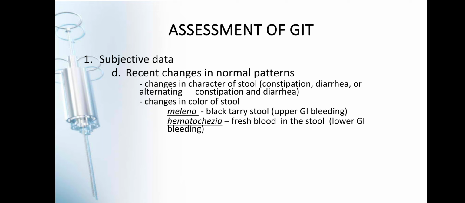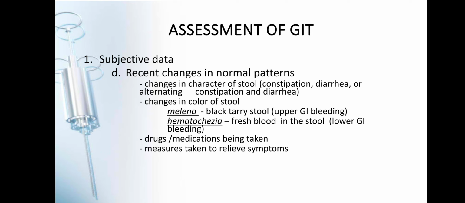of the stool, okay, if ever meron siyang constipation, diarrhea, or alternating constipation or diarrhea, or changes in the color of stool. So, we have here the two medical terms. Melena means meron pong presence ng black tarry stool. So, black tarry stool po ang ating melena. And if it is present in your patient, it means that your patient is having upper gastrointestinal bleeding. While as your hematochezia, it is a presence of fresh blood in the stool. So meaning po may lower GI bleeding po ang ating patient.